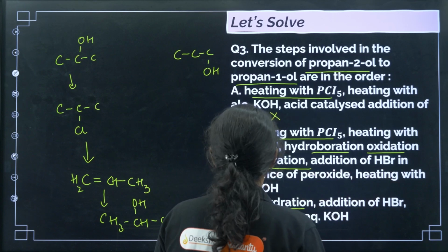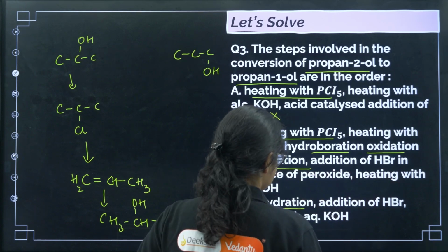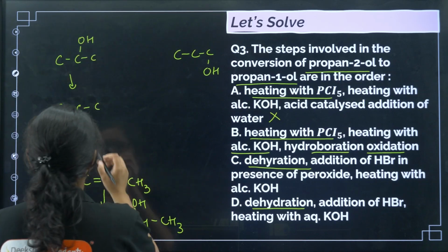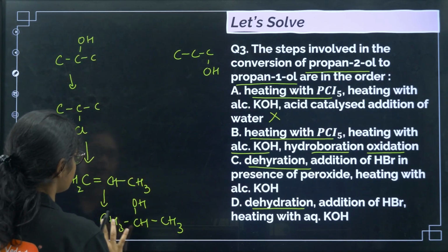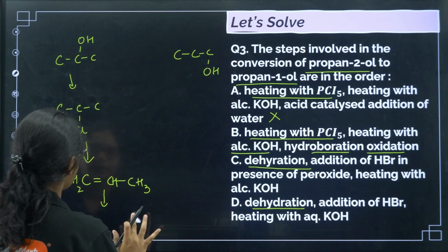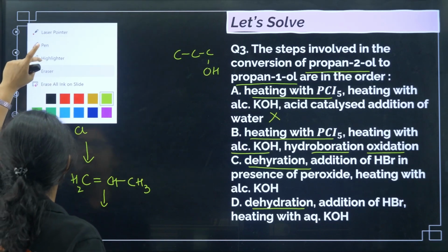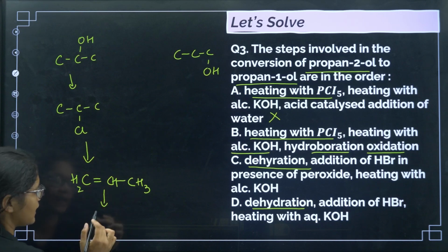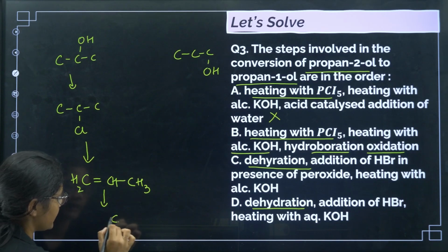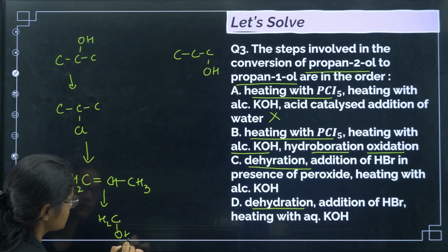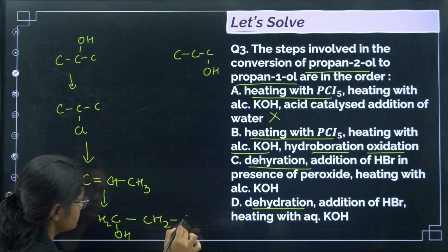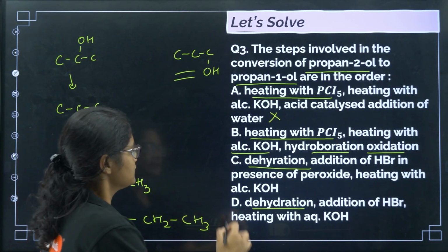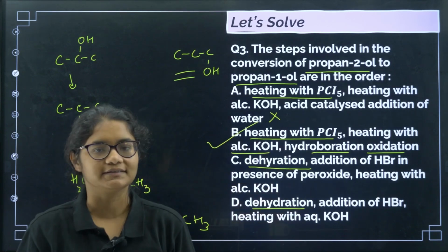Up to this it is correct. Here if I do hydroboration oxidation, OH and H will be added following anti-Markovnikov's rule, right? So OH will be added to the carbon having more number of hydrogen, so I'll get CH2OH, CH2, CH3. This is 1-propanol. That is what is asked in the question. So definitely option number B is the correct answer.